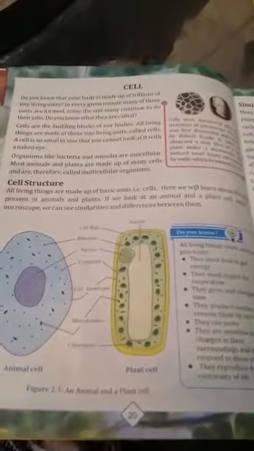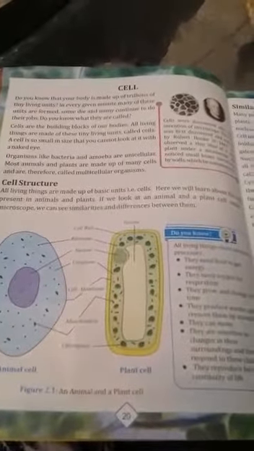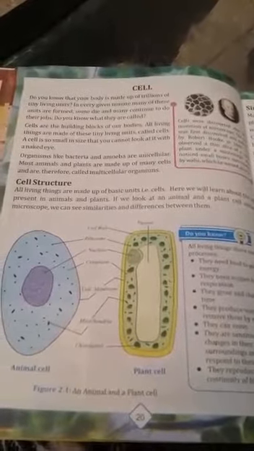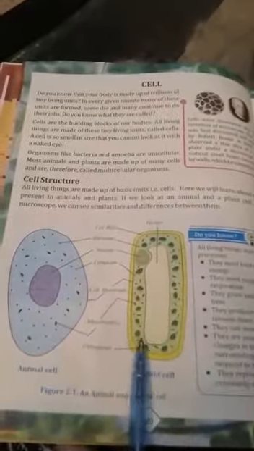We know that all the living things are made up of cells. Cell is the basic unit of living things. Here we will learn about the animal cell and plant cell. Now look, this is the animal cell and this is the plant cell. Now we read about the similarities between the animal cells and plant cells.